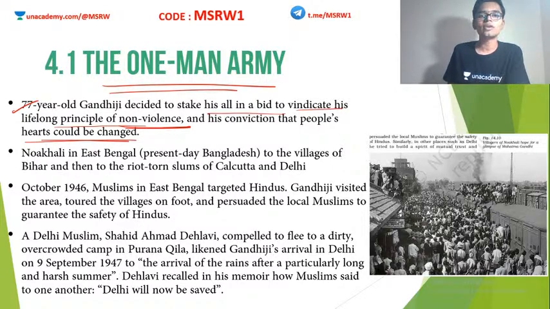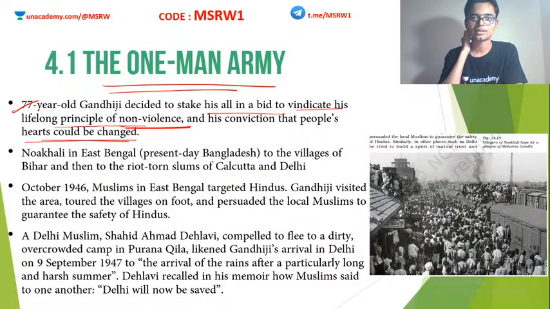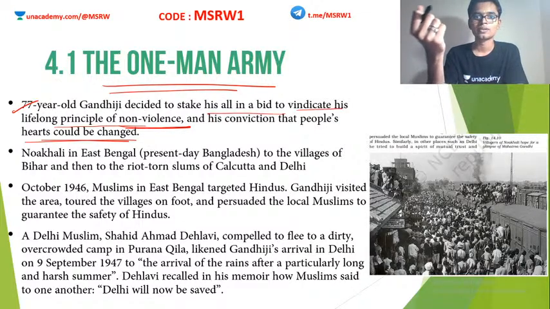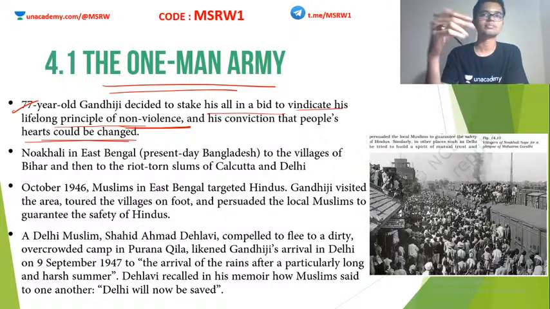Even in 1947, as I told you in the last class, when India and Pakistan were celebrating independence, Mahatma Gandhi was actually sad. He was in Calcutta at that time, trying to console all the people who were affected by these riots. He achieved the dream of getting independence for India, but he failed in achieving the dream of a united India.